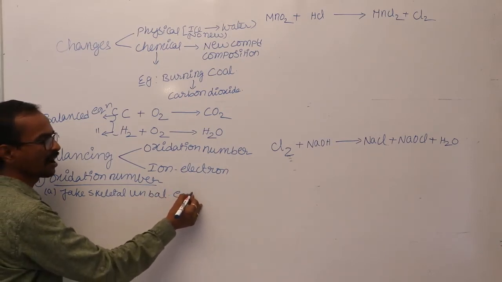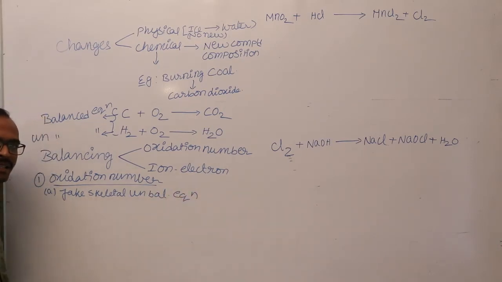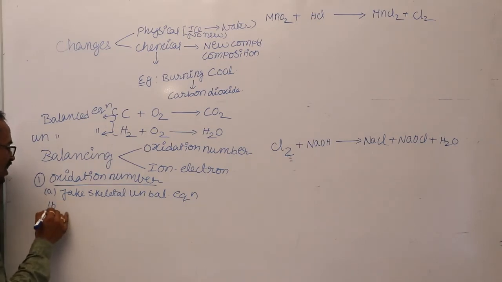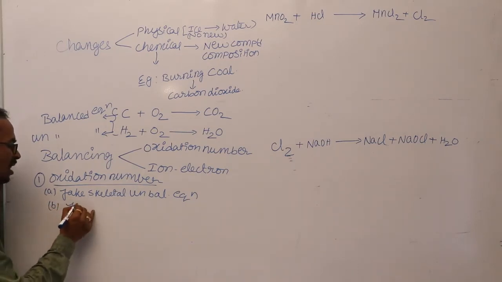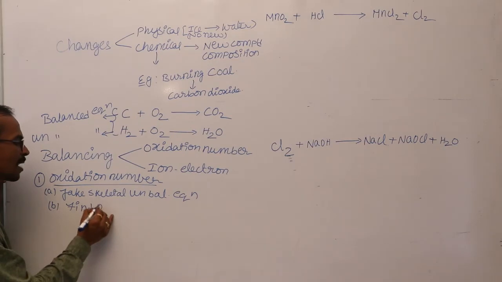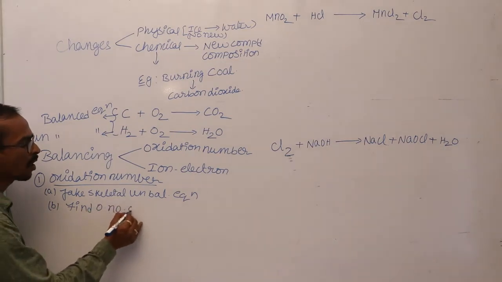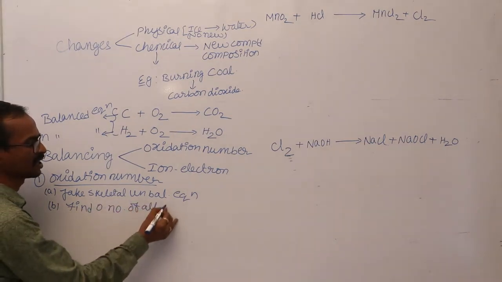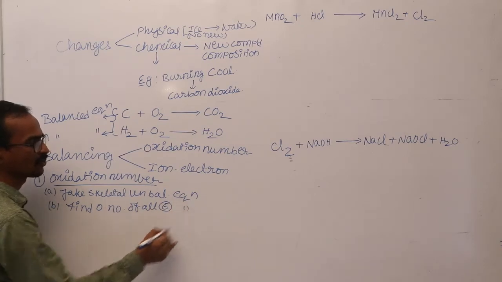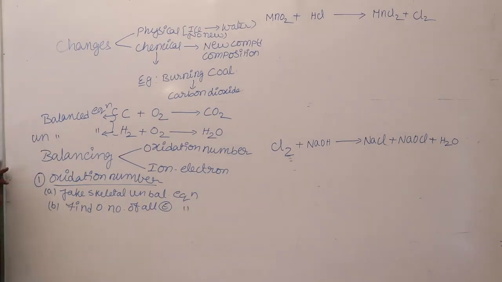After taking an unbalanced equation, in the second step you have to find the oxidation number of all elements in the given equation.